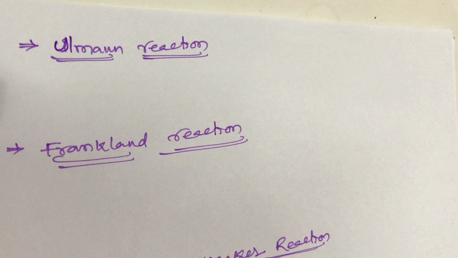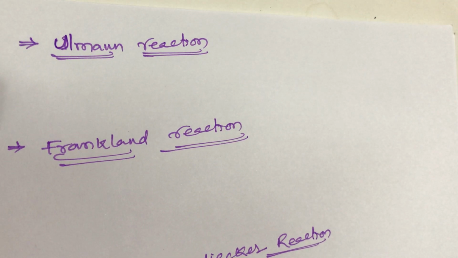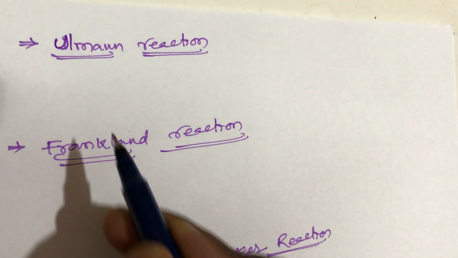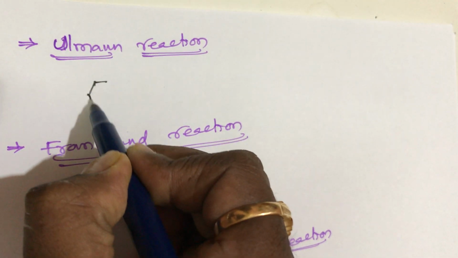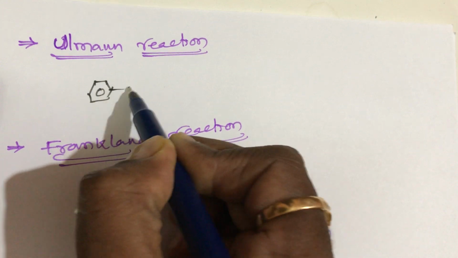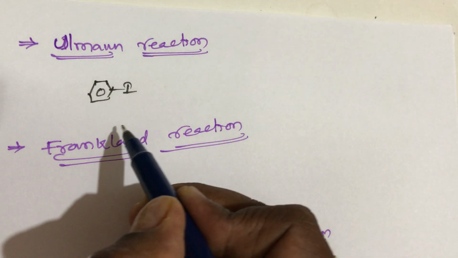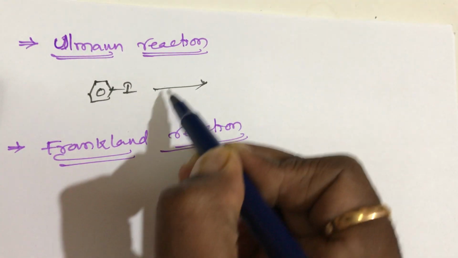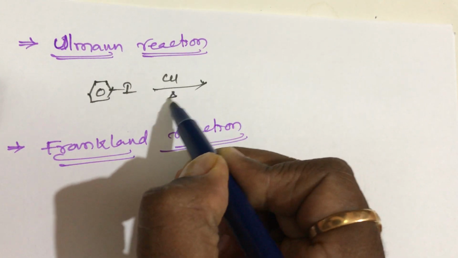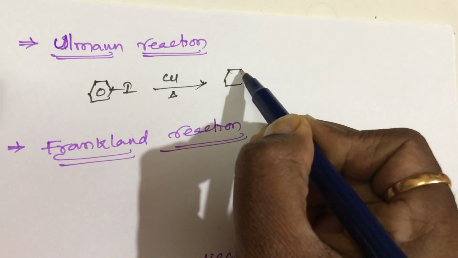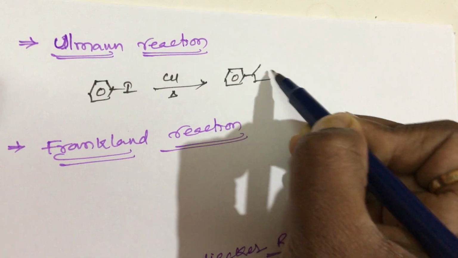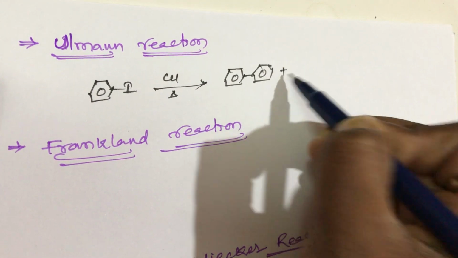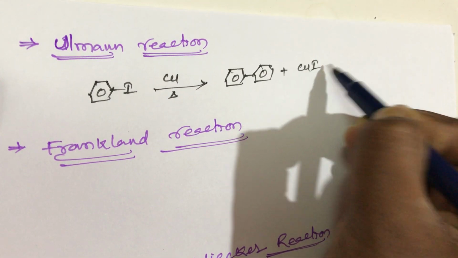Students, the next named reaction is the Ullmann reaction. Here also an aryl halide is involved, that is iodobenzene. When iodobenzene reacts with copper on heating, we get biphenyl plus CuI, 2 moles of CuI.